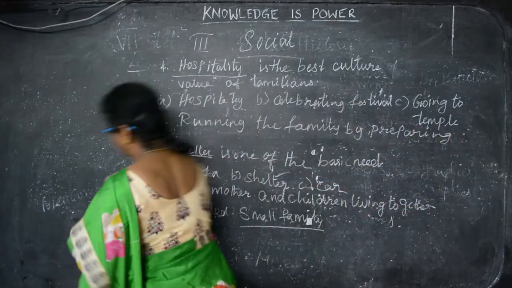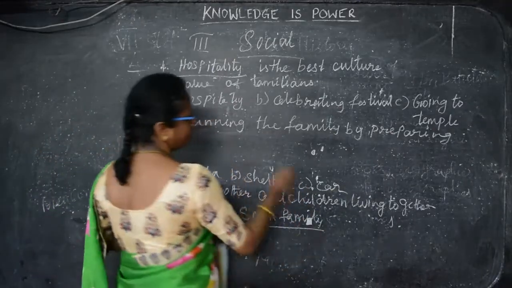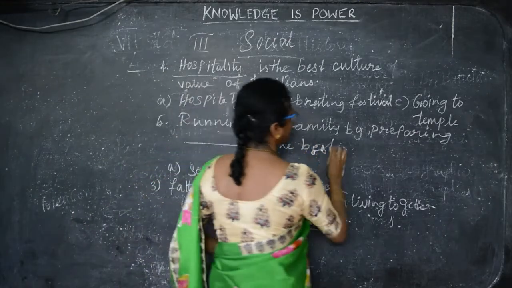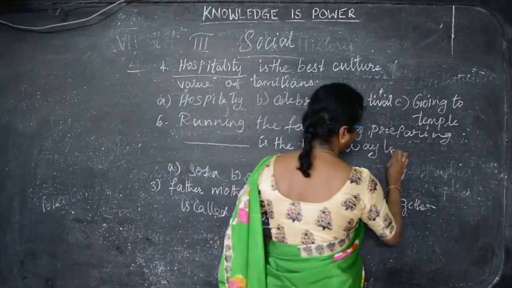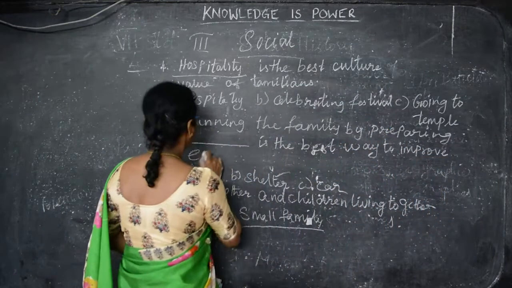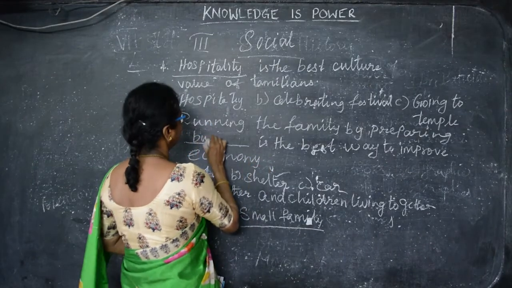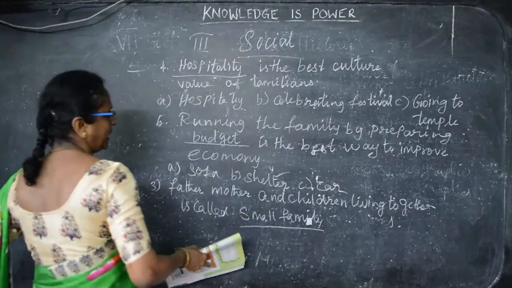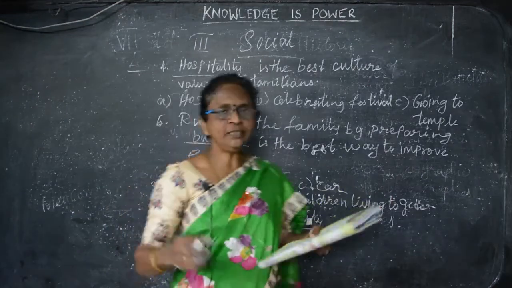By preparing dash is the best way to improve economy. So which is the family? This budget. Okay children, so running the family by preparing the budget is the best way to improve the economy.